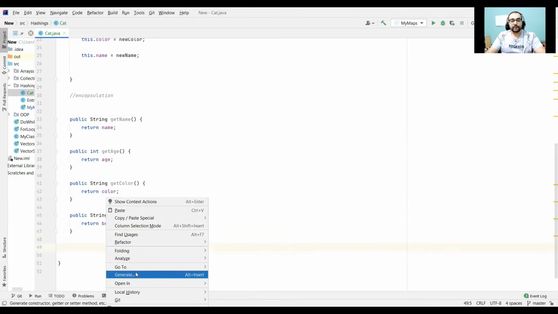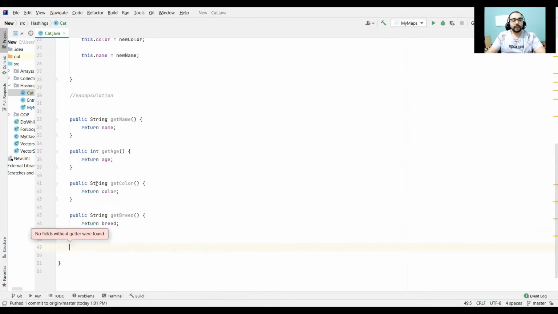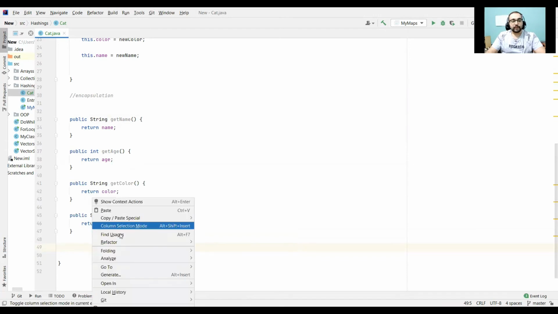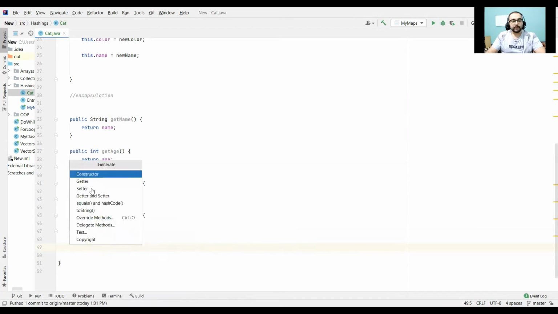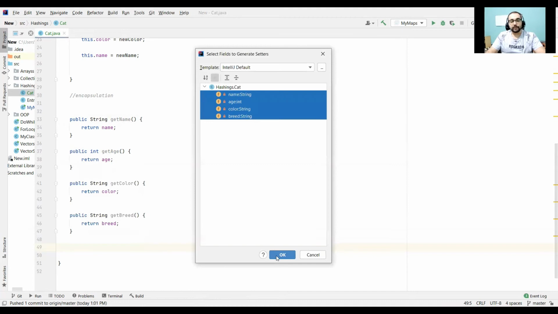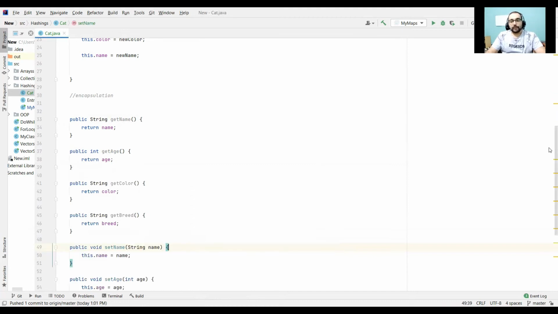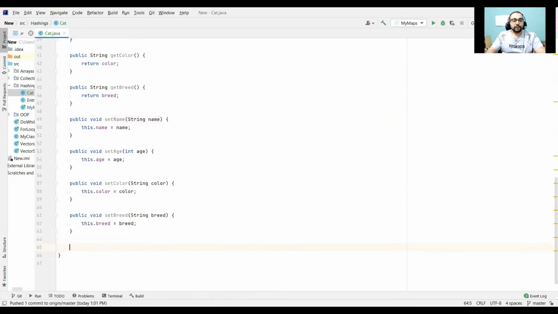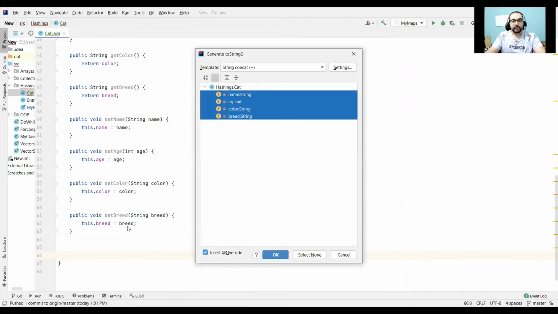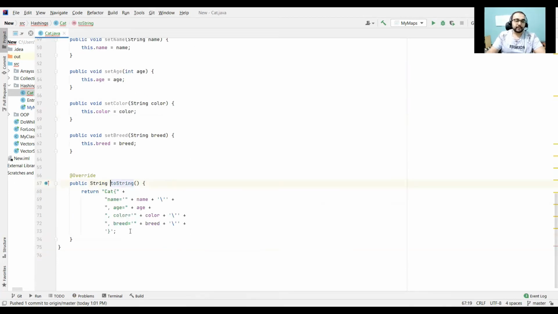Setters and getters are two important functions here. I'm now going to go for setters as well. Then I need to have a toString method. It will be overridden, or I can just simply use the shortcut for that. So toString like that, and I need all of these things: cat name, age, color, and breed, it will all be given to us like that.